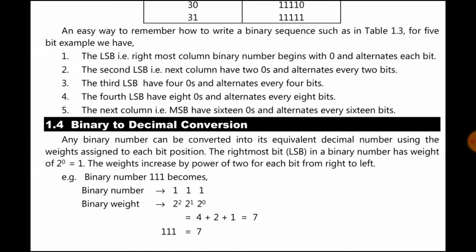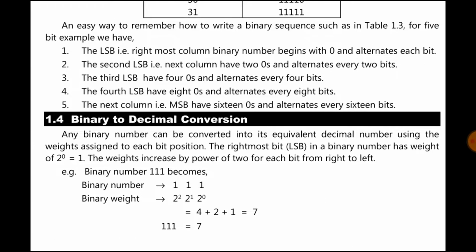Now we will see binary to decimal conversions. Any binary number can be converted into its equivalent decimal number using the weights assigned to each bit position. The rightmost bit, the LSB of a binary number, has weight 2 raised to power 0, which is equal to 1. The weights increase by powers of 2 for each bit from right to left. So the binary number 111 becomes 2 raised to power 2 plus 2 raised to power 1 plus 2 raised to power 0, which is 7. So it is 7.